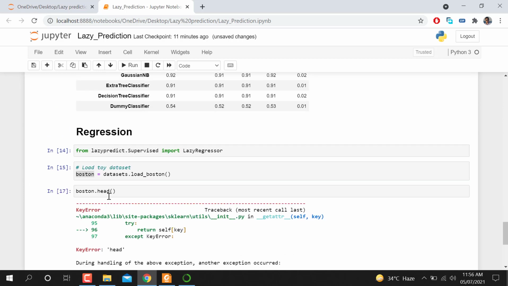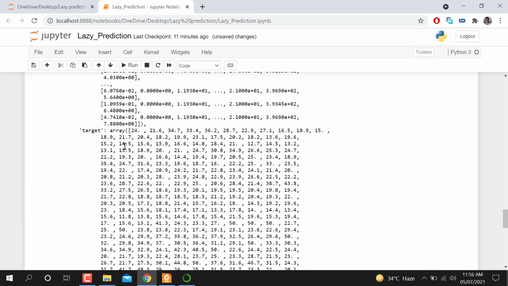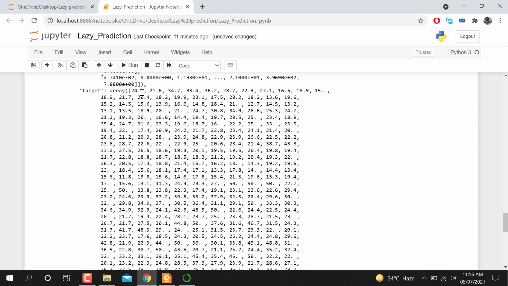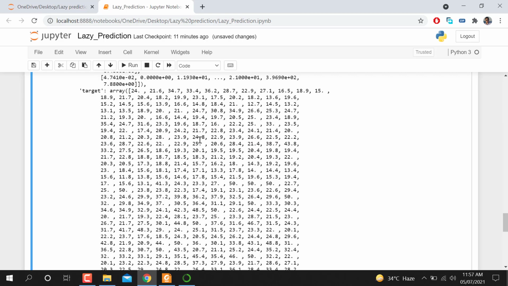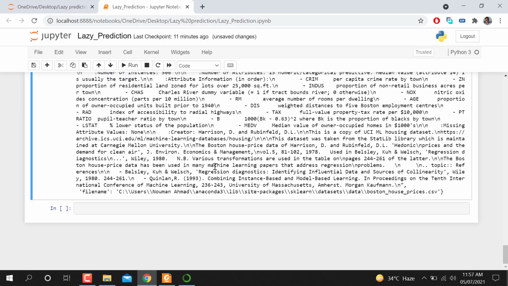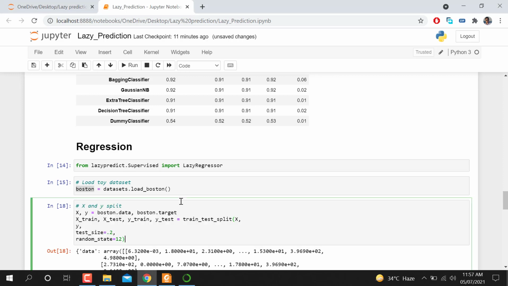Oh, it's not working here. I think I need to do the same as I did previously. Yeah, you can see here are the target values. I'm going to show you from here. You can see the target value in the form of continuous values like 24 point something, 21. So these are the regression values. It is quite big, so I'm going to remove this cell. That was basically for the sake of visualization of how the regression values look. So I'm going to run this one.